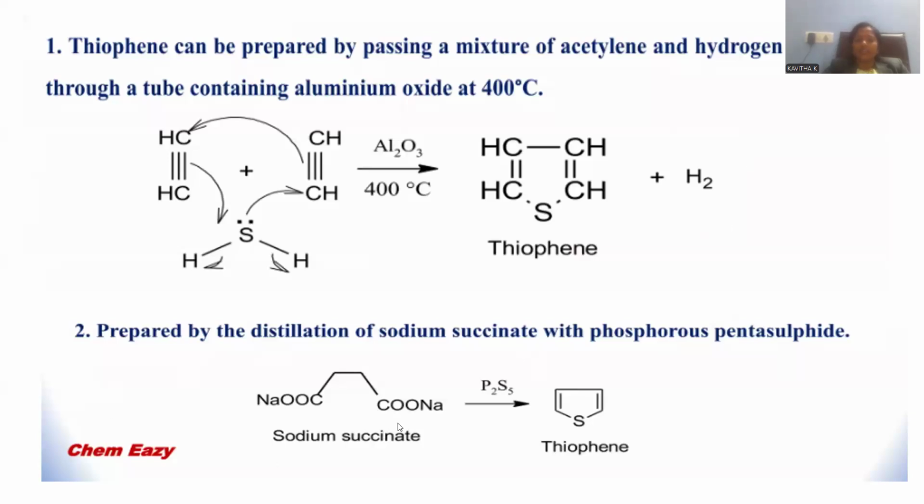Let me go with another dicarboxylic acid derivative called a succinic acid derivative. Succinic acid, whenever treated with excess sodium hydroxide, forms the sodium salt of succinate. The sodium succinate salt will be originated. Sodium succinate will be treated with a sulfurizing agent called phosphorus pentasulfide. P2S5 is called what? Phosphorus pentasulfide. Phosphorus pentasulfide is rich in sulfur and releases the sulfur there, and that is able to generate the sulfur linkage in between, so a 5-membered ring will be originated.